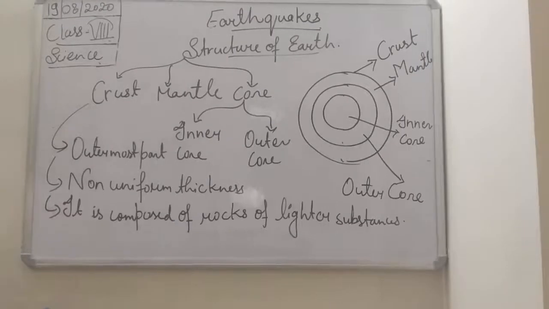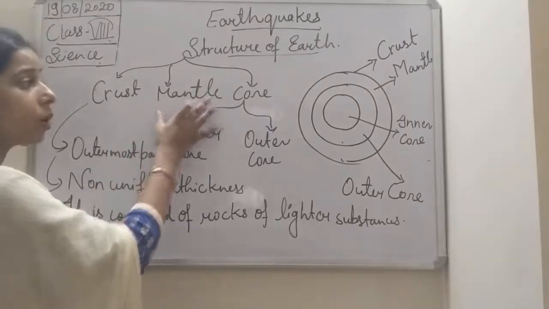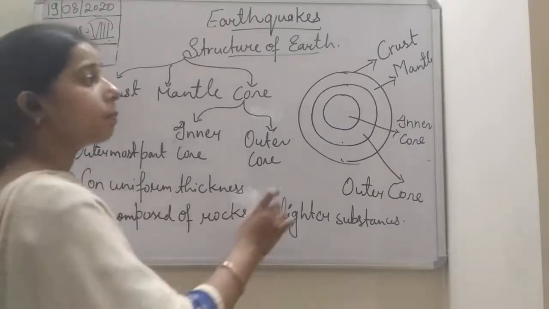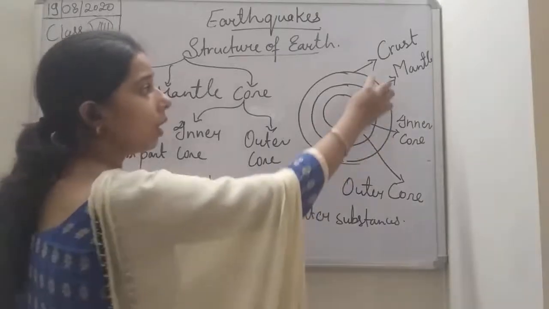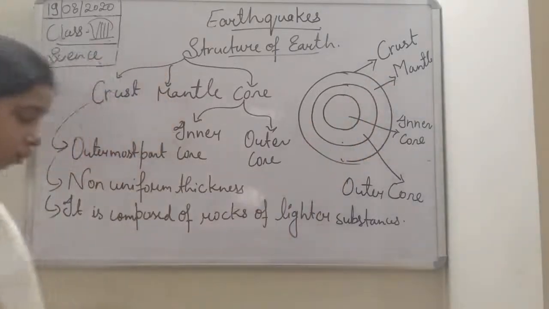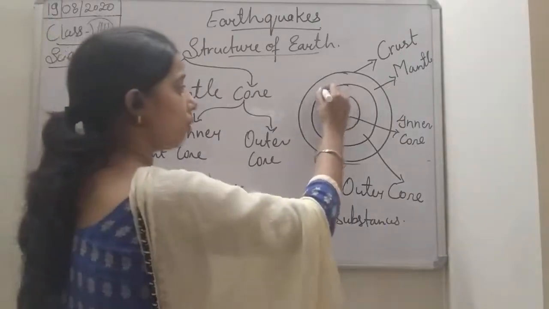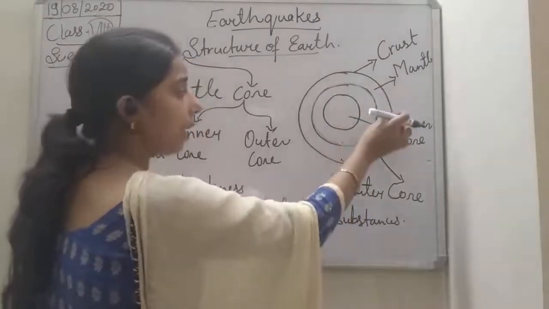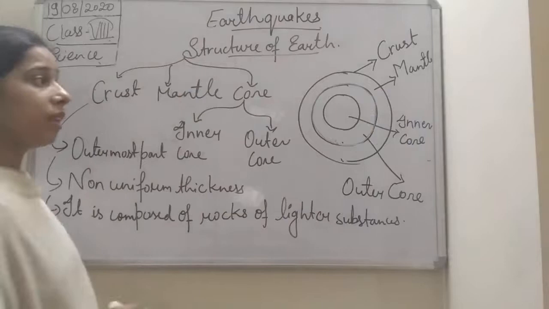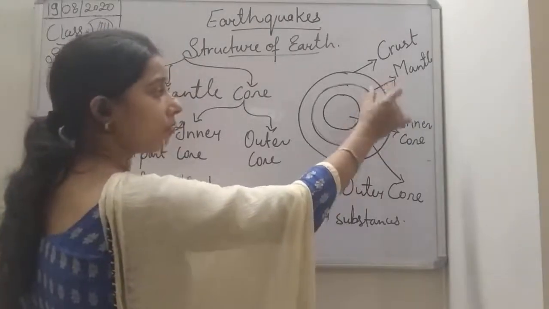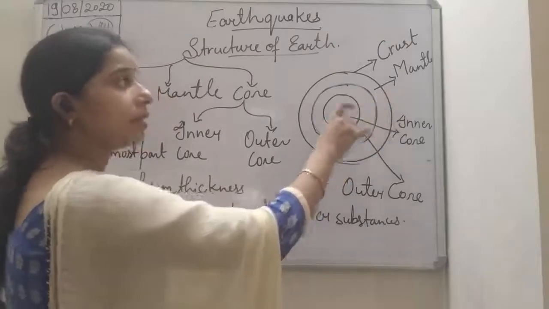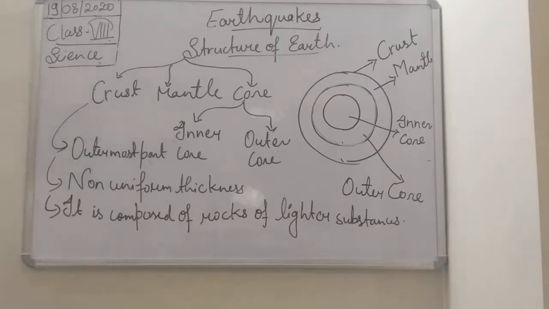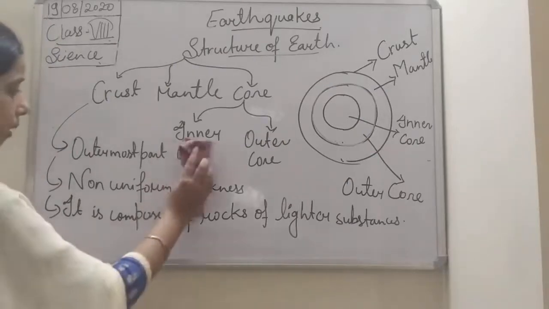Now if we talk about the mantle, so mantle is what? It is the second portion of the earth. Now you see here student, mantle basically extends between the crust and the core. So you can see here, this is the portion of the core students, and this is the crust. In between them is the mantle. Okay, so we can say that mantle is the portion of the earth which is basically present in between the crust and the core. So we can write it, that is about mantle.